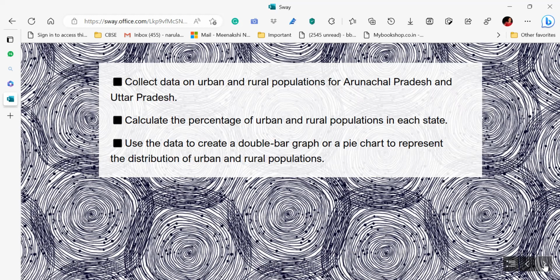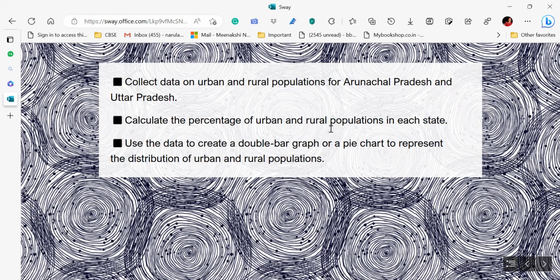As per the progression, you have to give the assignment to your students. Now they're doing the same thing that they are doing in the class, but they are taking the data or the base. What is that? The Arunachal Pradesh and Uttar Pradesh data related to the population, because we have taken the base as population. Now, why we have taken the base as population, this I will tell you in the next slides, right?